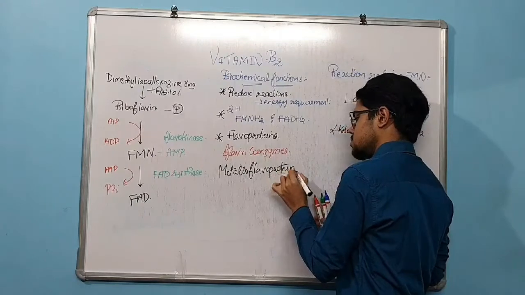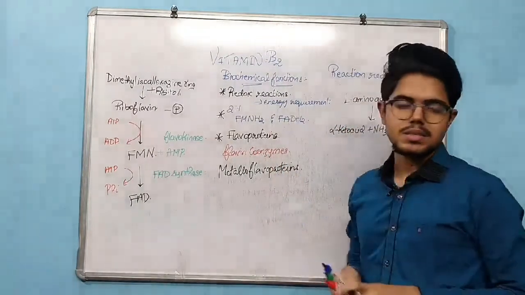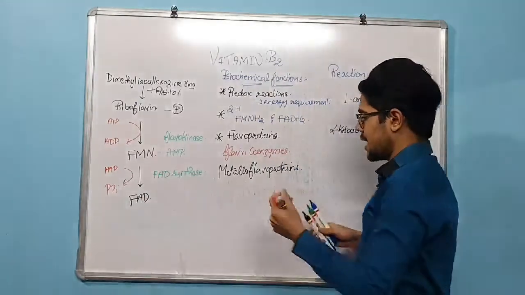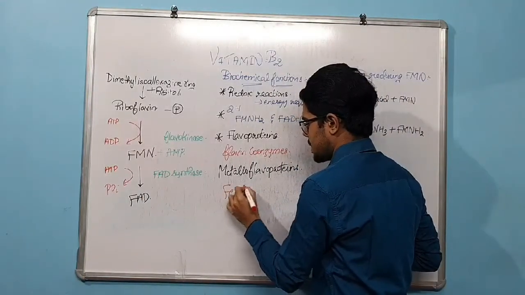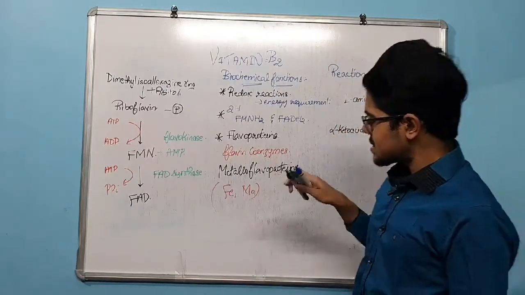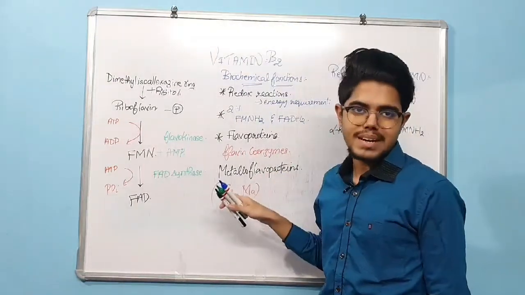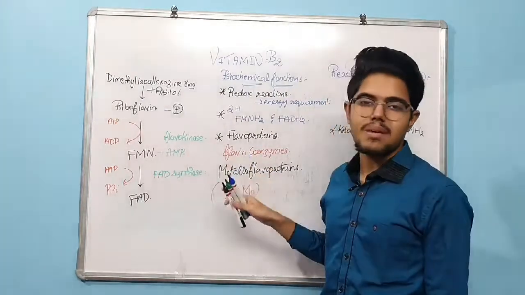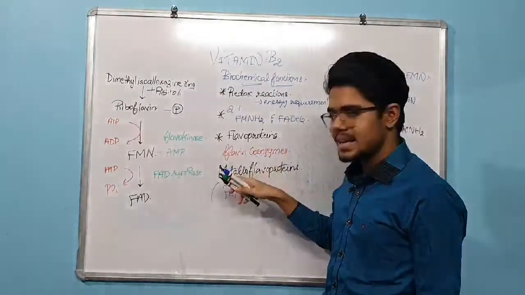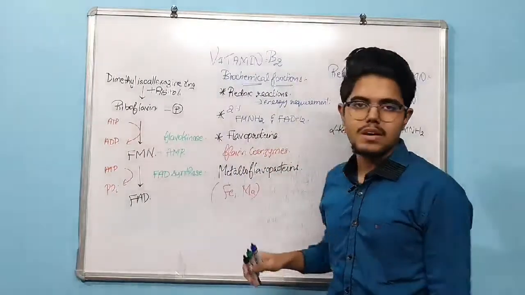It's nothing but some of the flavoproteins that contain metal atoms, for example iron and molybdenum. Since they contain metal ions or metal atoms, they are called metalloflavoproteins.